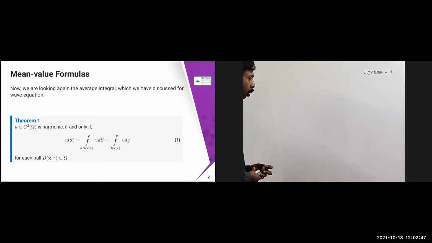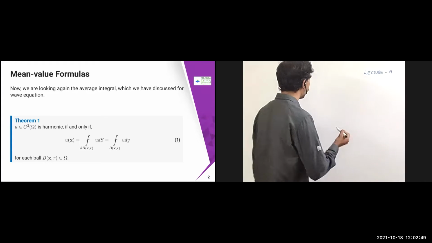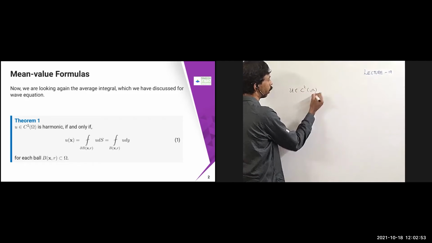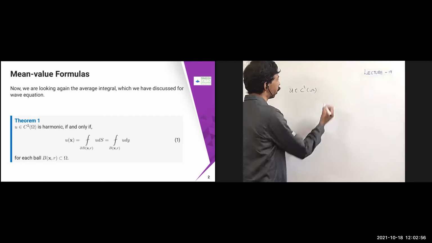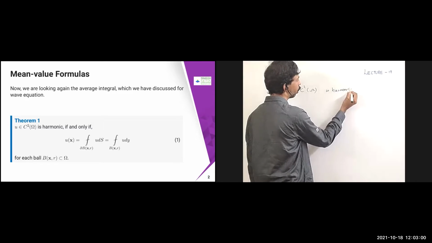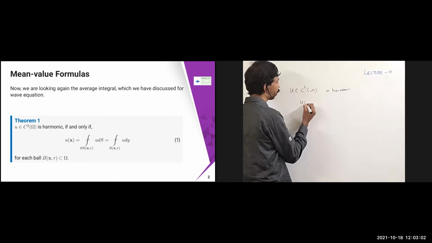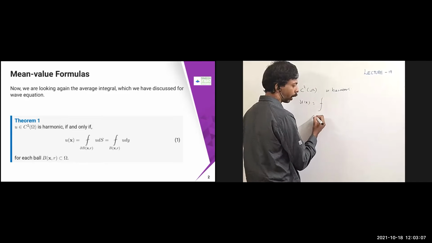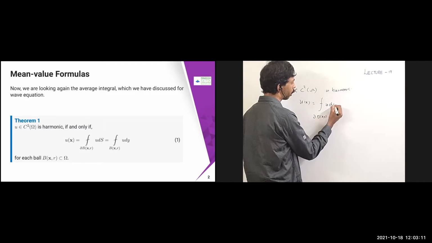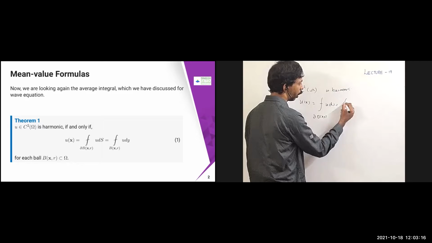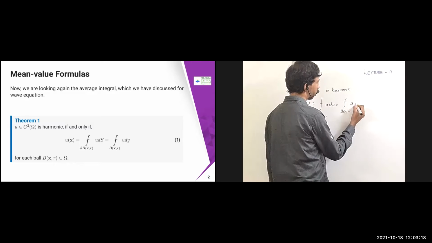Now the theorem is that u belongs to C squared of Omega is harmonic if and only if we have this formula: u of x equals the average integral over the boundary of B(x, r) of u dS, equal to the average integral over B(x, r) of u dy.